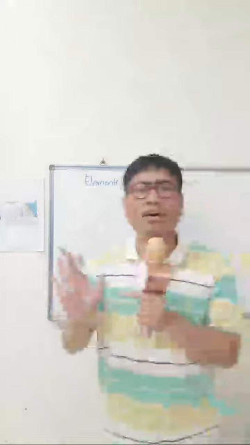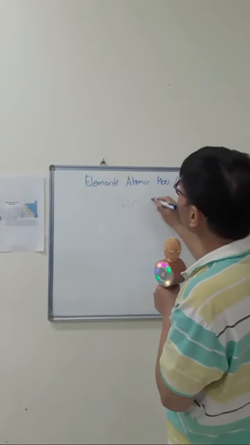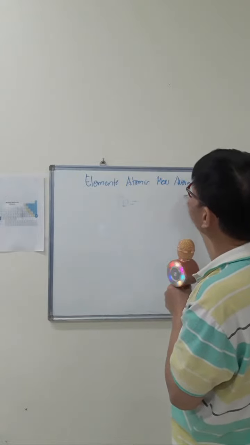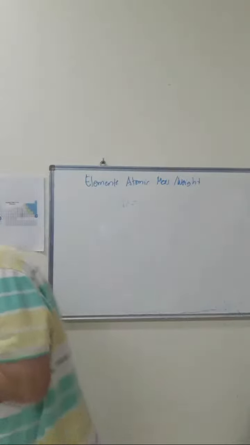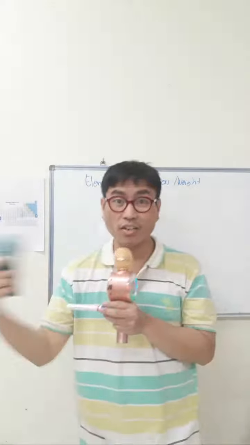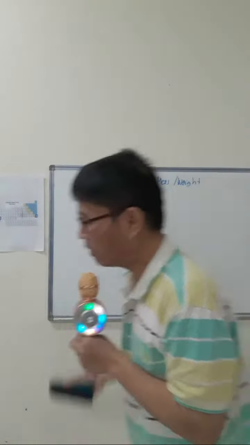Lead is 207.2 gram per atom. Are you clear on lead? These are very useful during our calculations in the reduction-oxidation topic.